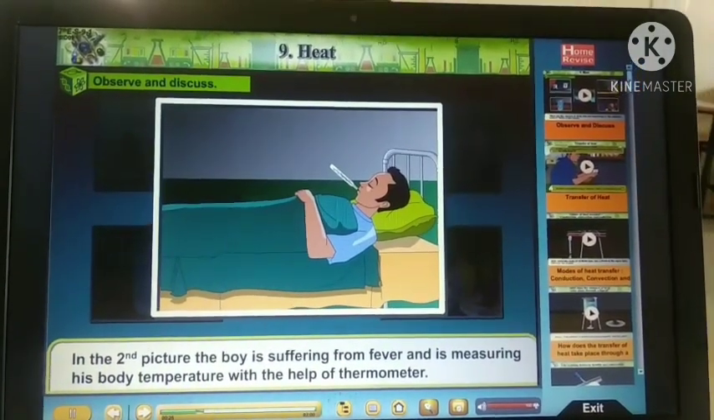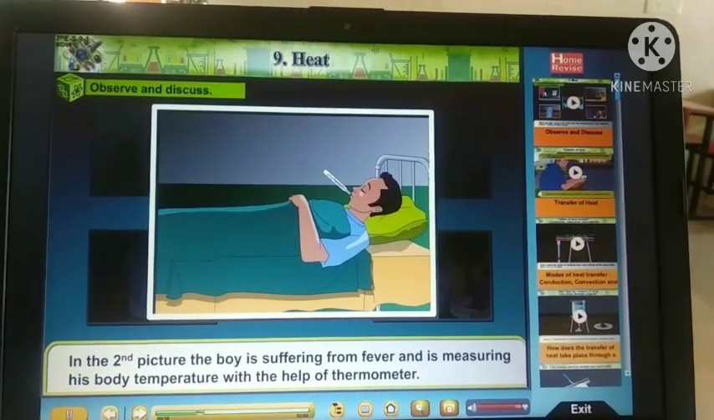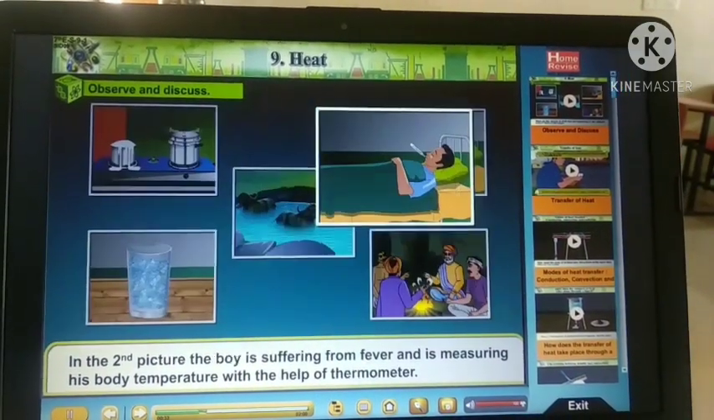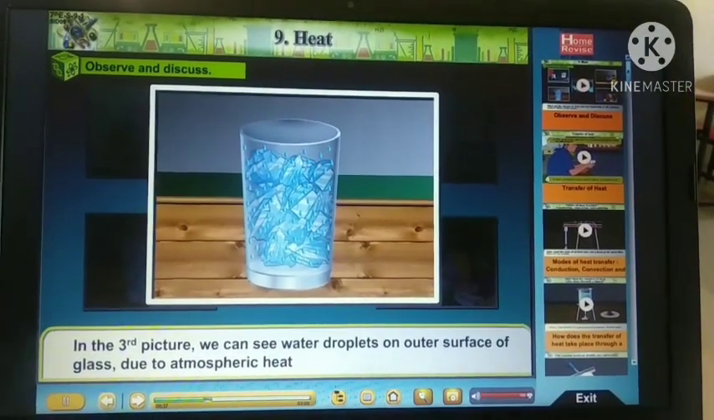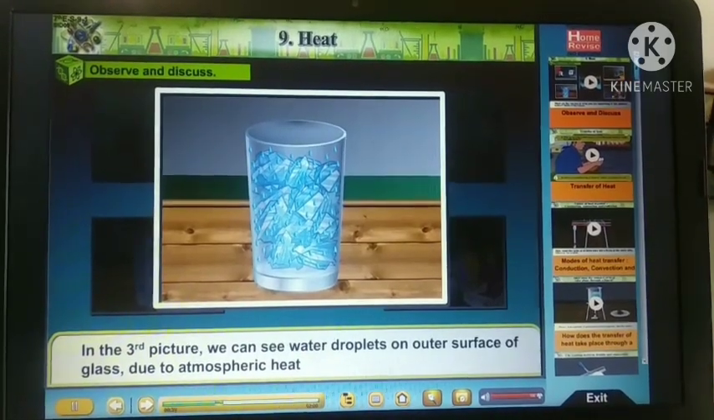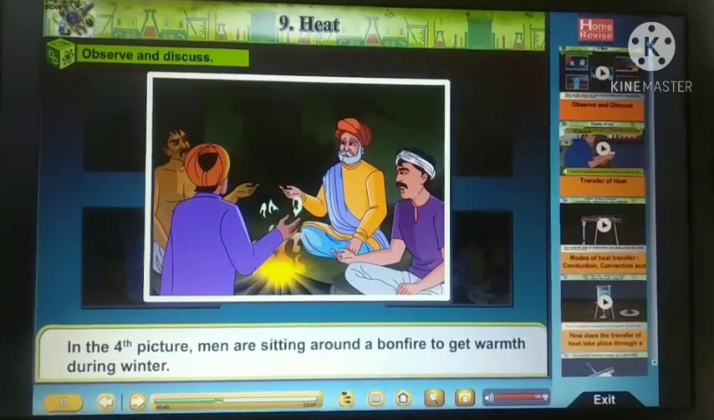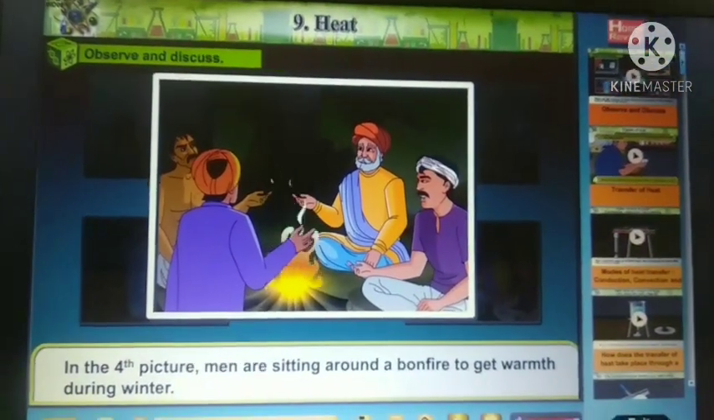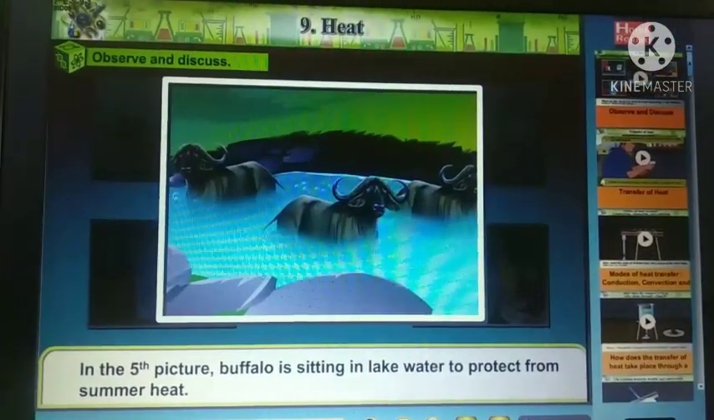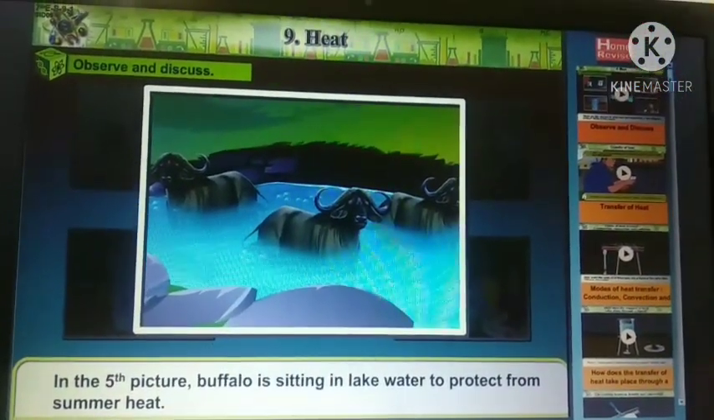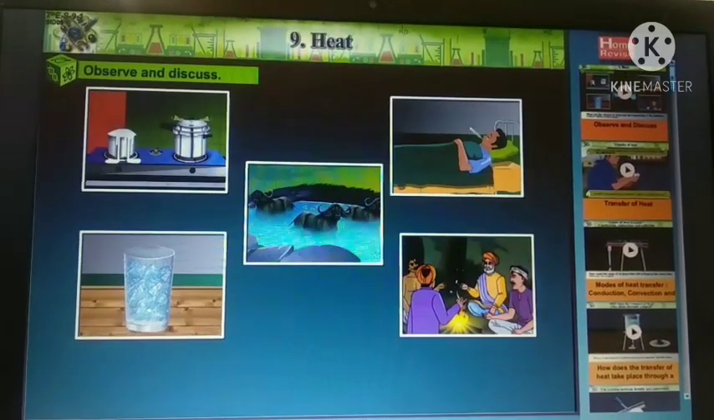In the second picture, the boy is suffering from fever and is measuring his body temperature with the help of a thermometer. In the third picture, we can see water droplets on the outer surface of the glass due to atmospheric heat. In the fourth picture, men are sitting around a bonfire to get warm during winter. In the fifth picture, a buffalo is sitting in lake water to protect itself from summer heat.